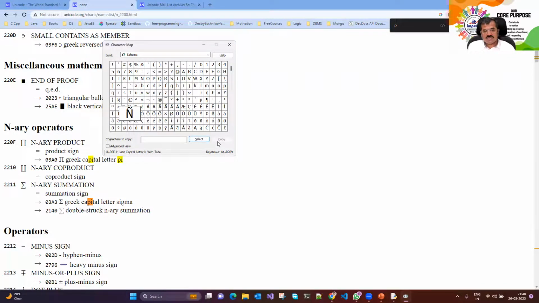Can you find the keystroke for pi? I need R, so the keystroke is R0174. If I want to put 1/4, its keystroke is R0189.